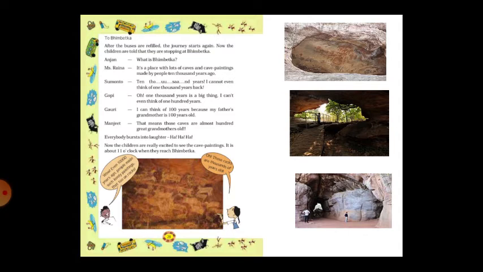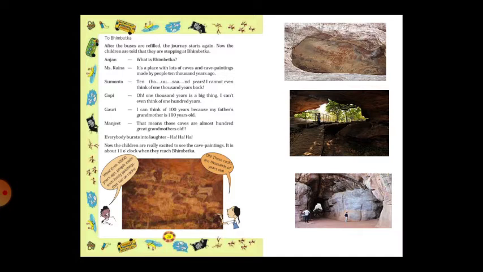Gopi says, oh, 1,000 years is a big thing. I can't even think of 100 years. Right? See, 100 is less compared to 1,000. Here Gopi is telling, I can't even think of 100 years, but here they are telling 1,000 years, which is too big. Like that, 10,000 years is very big.